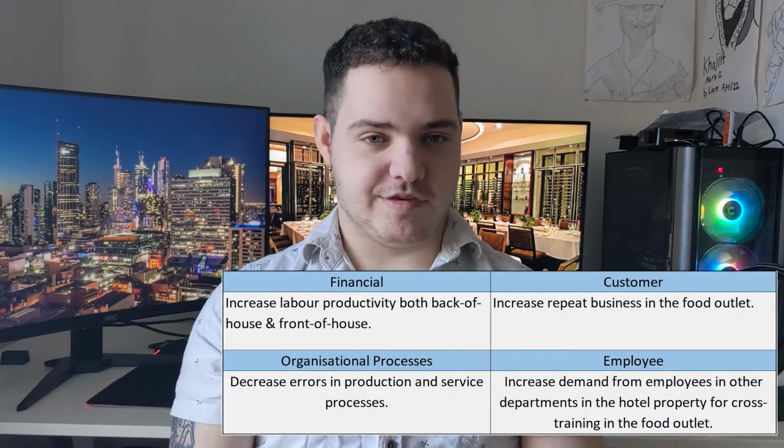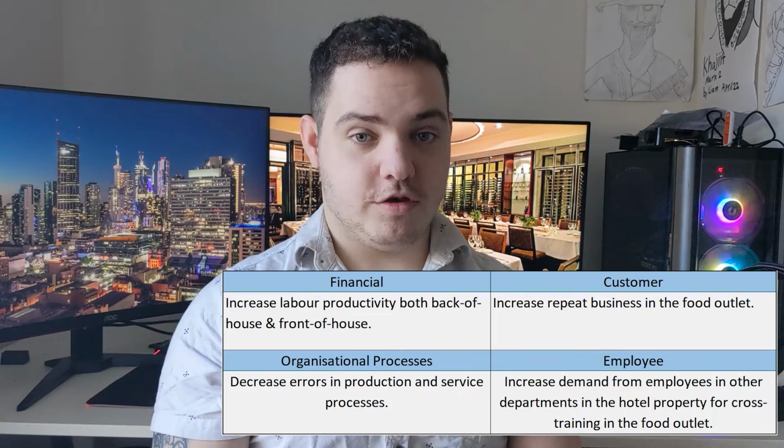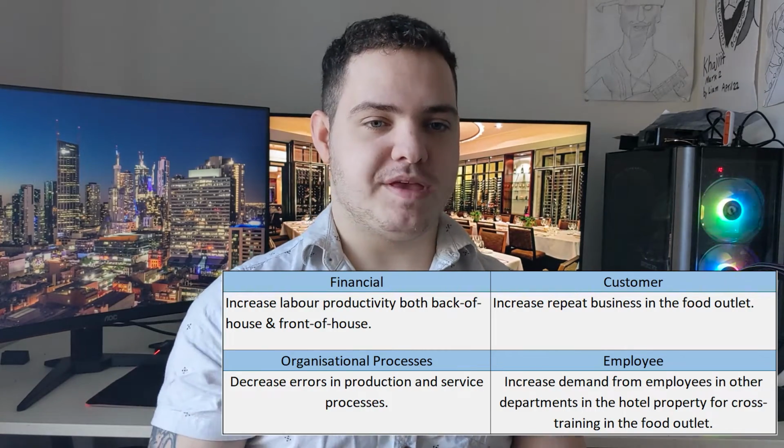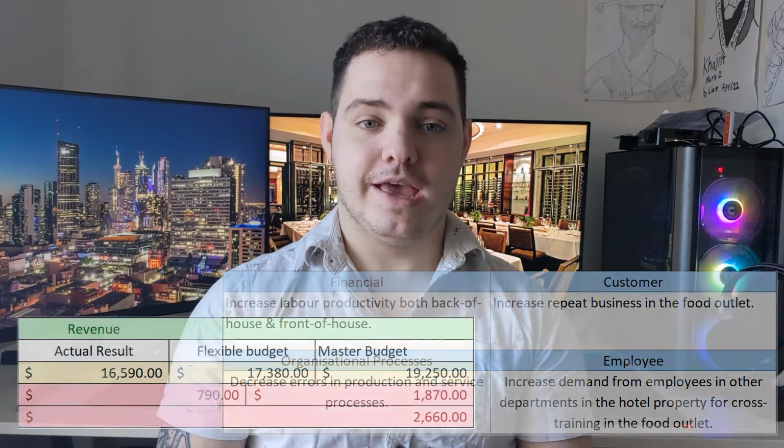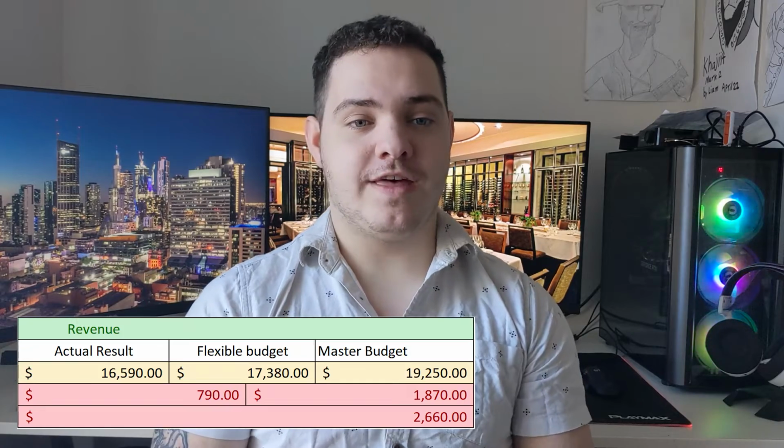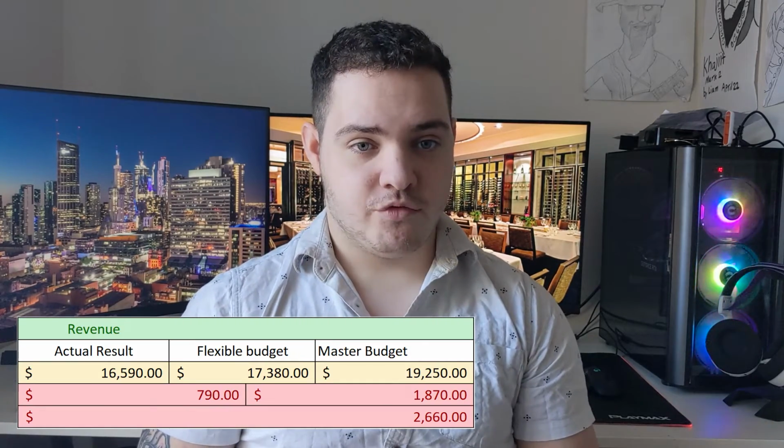Next up is our customer base strategic objective. The goal of this objective is to increase repeat business throughout the Western. If we continue to assume that the result of our unfavourable master budget revenue variance had everything to do with the lack of people to attend the event, then we can conclude that this variance reflects negatively on our customer base strategic objective, as if the amount of people coming through the door is less than projected, then you'll have an even lower number of customers returning for repeat visits.